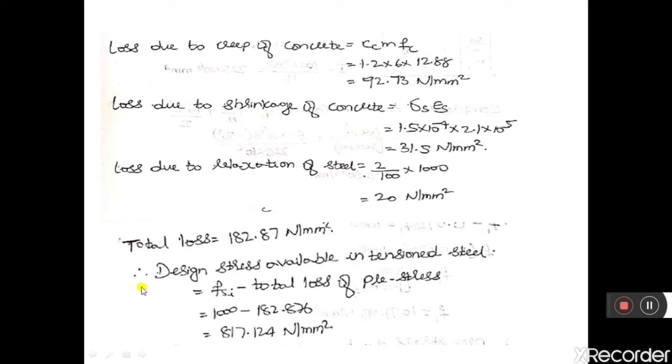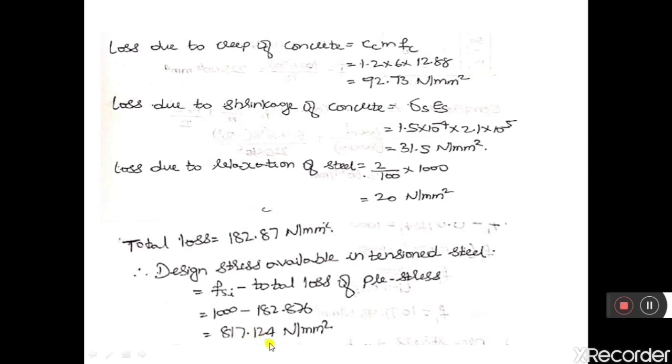And what will be the final design stress available in the tension steel? The final stress available in the steel after deducting all the losses will be FSI minus total losses of pre-stress. So FSI, the initial pre-stress, is 1000, minus 182.87, which is the total of the different types of losses like shrinkage, relaxation and creep of concrete, etc. So the design stress available in the tension steel is 817.124 Newton per mm square.